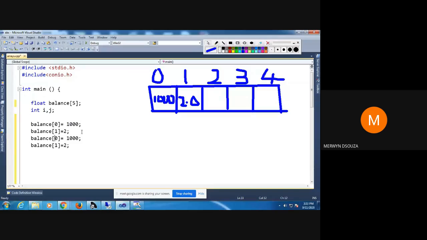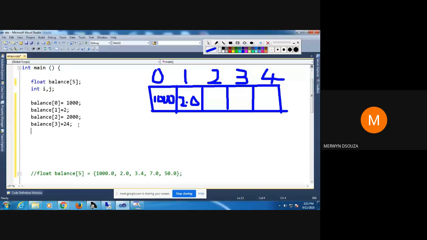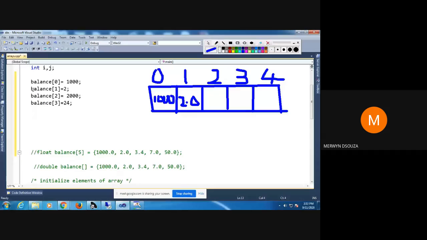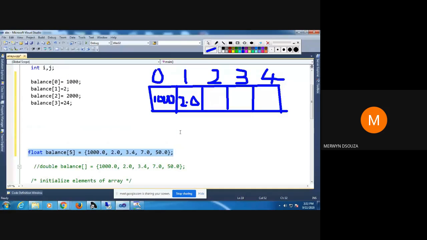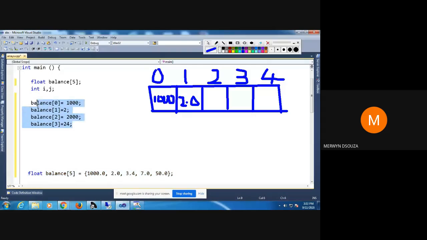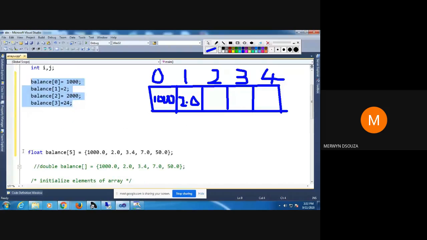I'll say this will be the second one, this will be the third one. I'll just change some values here so that you understand. The fifth one, maybe I may not initialize, I just leave it like that. So this is one way of assigning values. The first way I had already shown you, but you can use only one of the methods at a time. You cannot combine all these methods. If you use this method, don't use this one. Choose whichever one is convenient for you. I'm just showing you all.